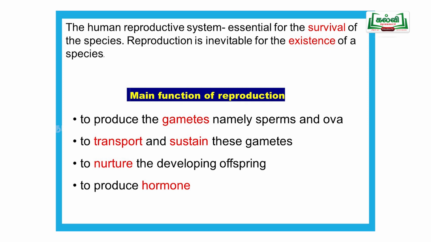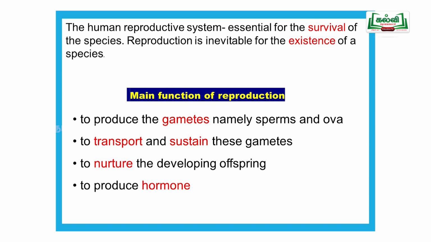The second one is transportation. From the ovary the egg should come to the fallopian tube, and through the fallopian tube the egg reaches the uterus. In the same way, in the male, the sperm moves from the testes to the epididymis, vasa deferentia, then the ejaculatory duct, then to the female organs. Likewise it will be transported, which is very important.